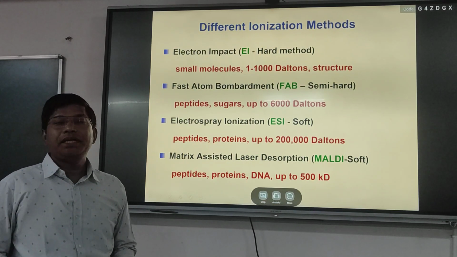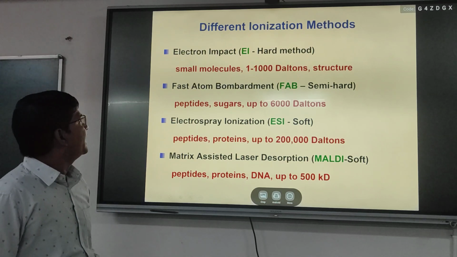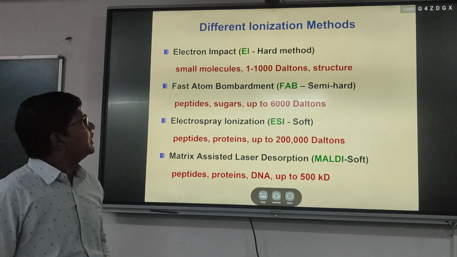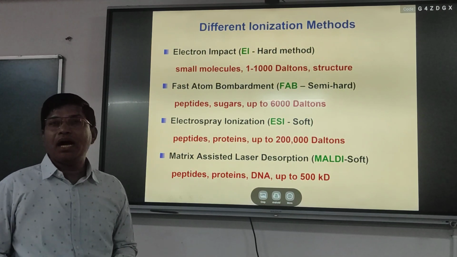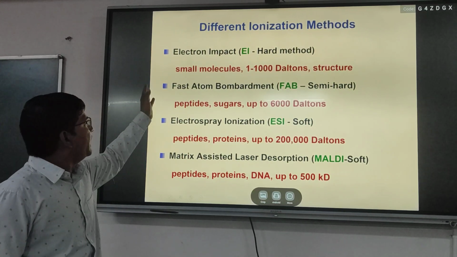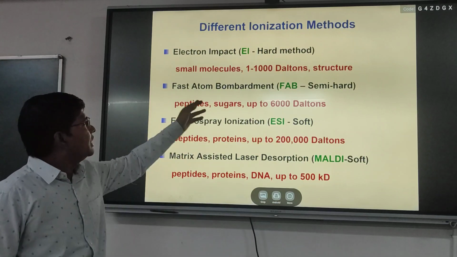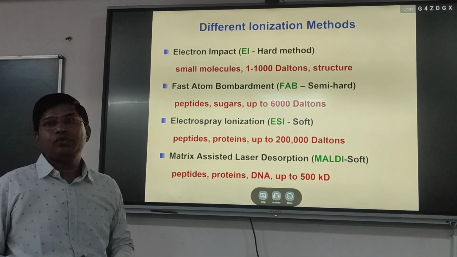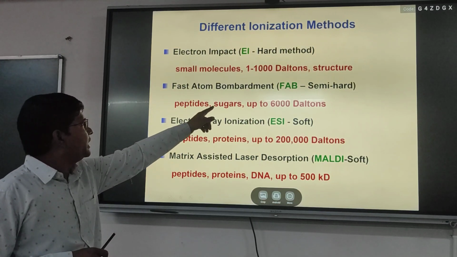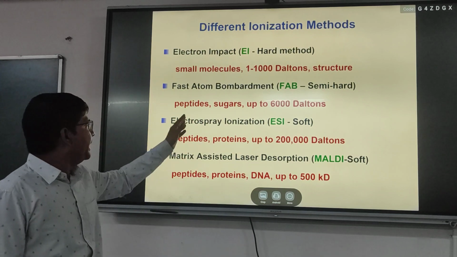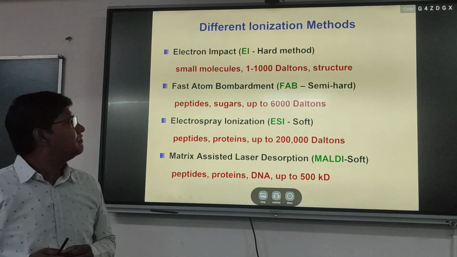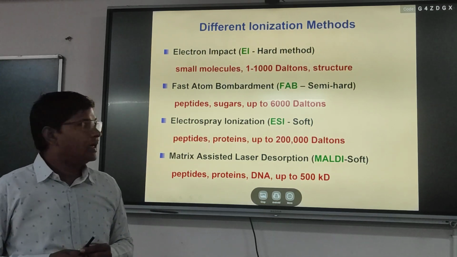That is the summary of mass spectrometry. Now we will see the different ionization methods. Electron impact, also called electron ionization, is a very hard method; we will see why it is called hard. Using EI, we can determine molecular mass from 100 to 2000 Dalton. Fast atom bombardment, FAB, is semi-hard, and we can analyze peptides or sugars with molecular mass up to 6000 Dalton.